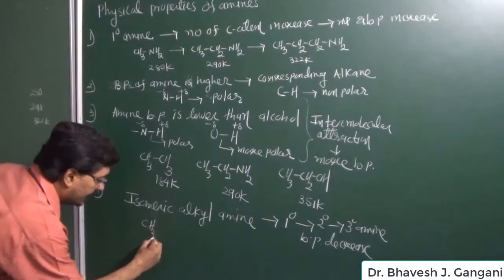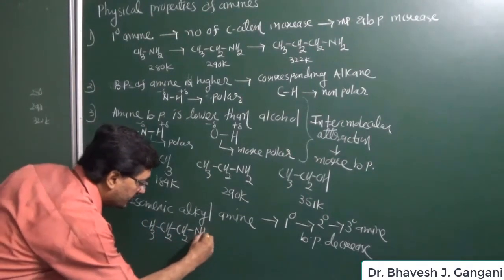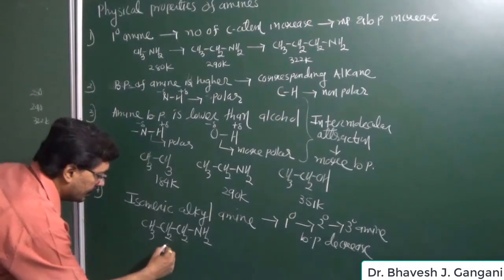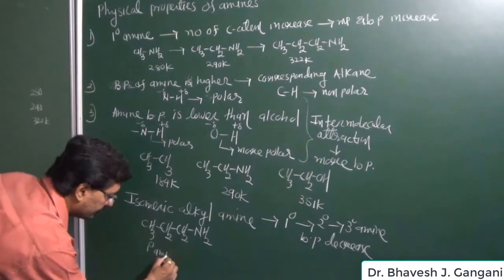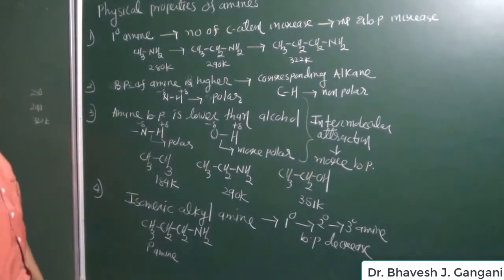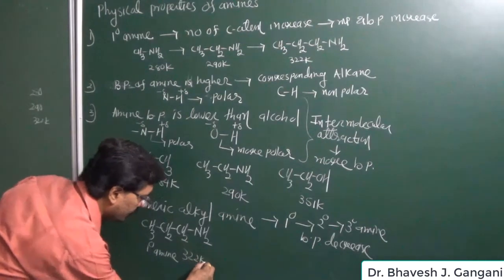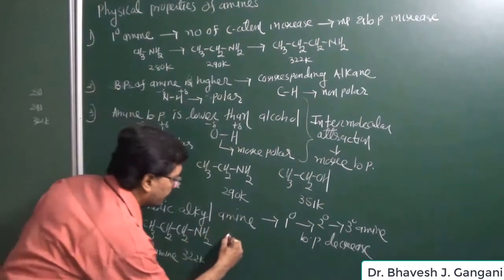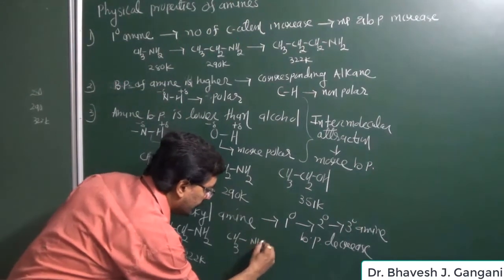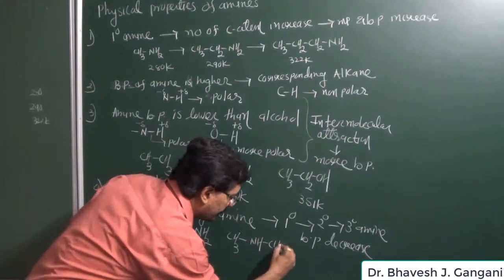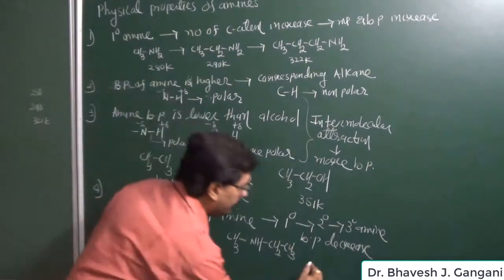So when we take propanamine, CH3CH2CH2NH2, this propanamine is a primary amine and it has a boiling point. We have written that it is 322 Kelvin. Now we take the next one, methyl ethyl amine. It is a secondary amine, and the next amine is a tertiary amine. We are taking trimethylamine.